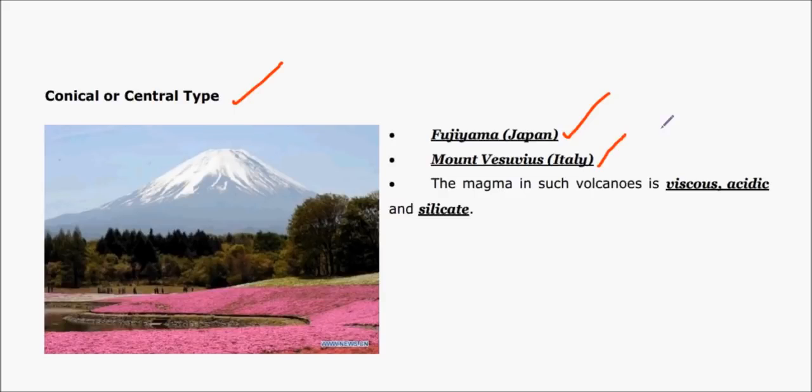And in this volcanic type, the lava flows out of a vent and it gets cooled around this vent, giving rise to a cone-like structure. We can see here a cone-like structure. And this kind of a volcano is called as conical or central type volcano. And in this volcano, the magma that flows out is viscous, acidic, and silicate.